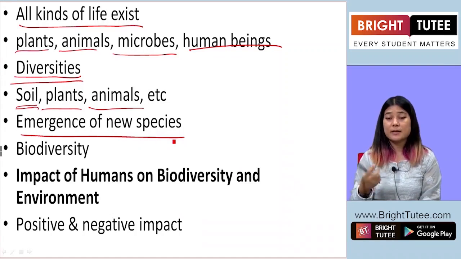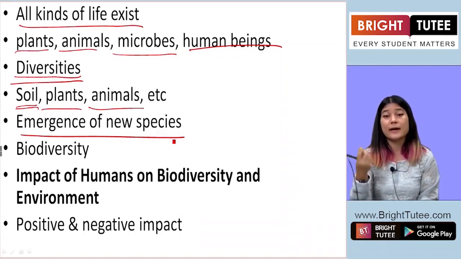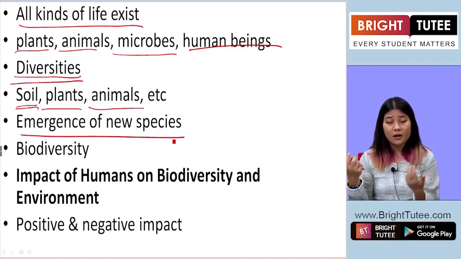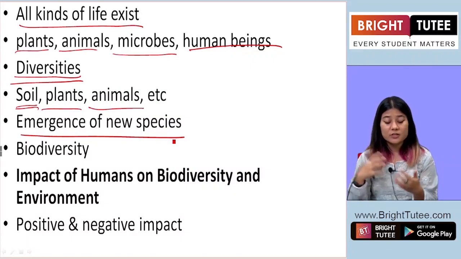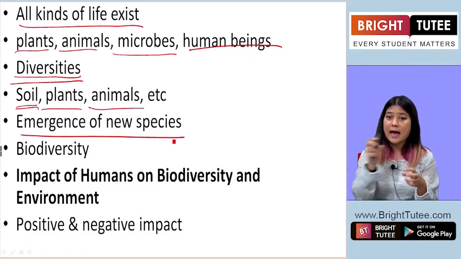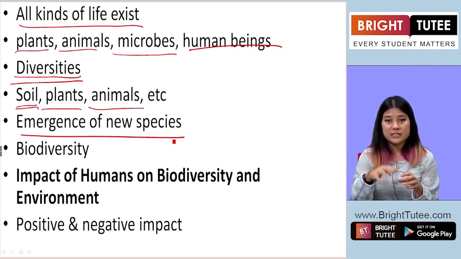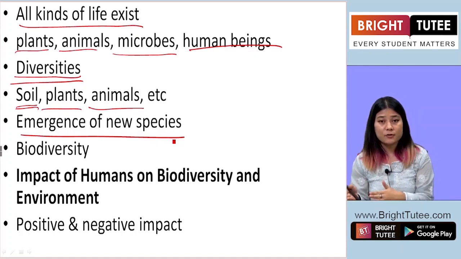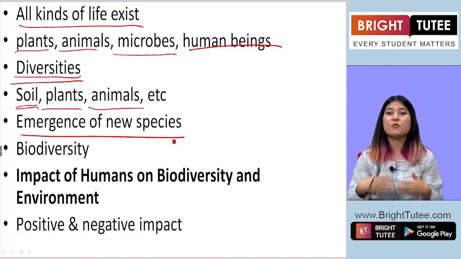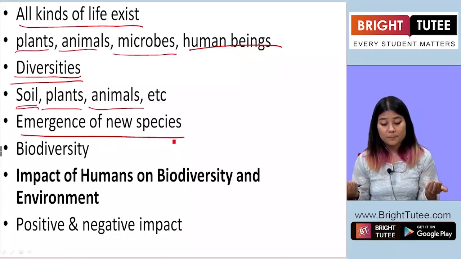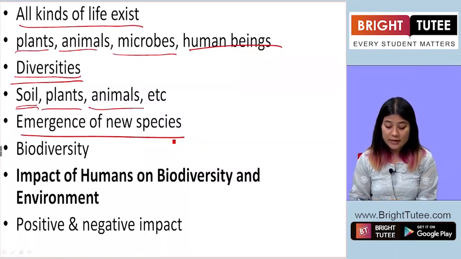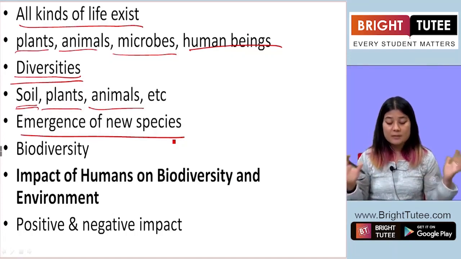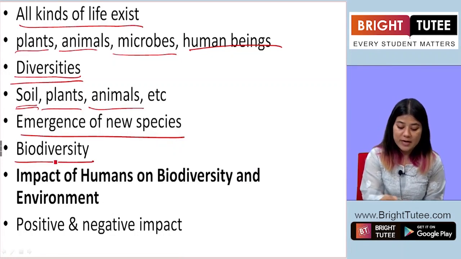Every now and then there is an emergence of new species, new kinds of plants, new kinds of animals, new kinds of insects, new kinds of microbes, etc. Such emergence of new species adds to the diversity of the biosphere, the diversity of plants, animals and microbes, and that also leads to even more diversifying of the plants, animals and microbes. Now all these different diverse species living together in the biosphere is called biodiversity.